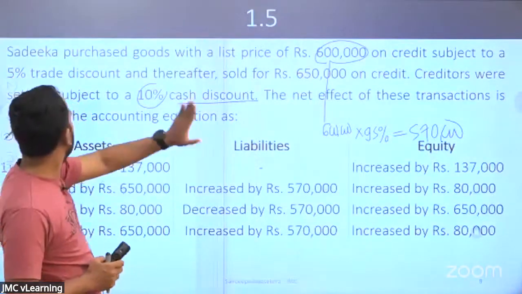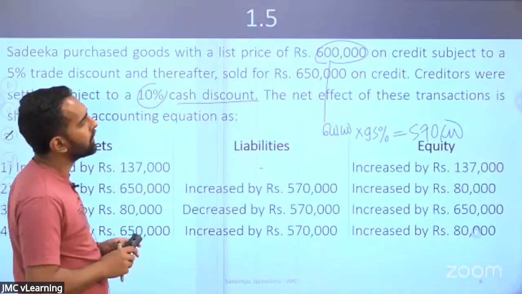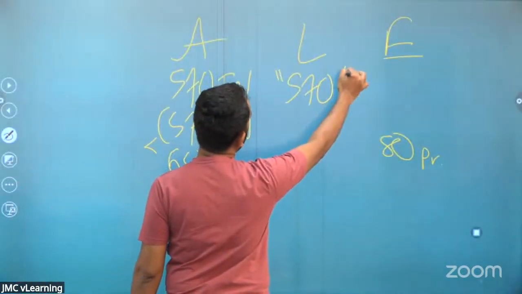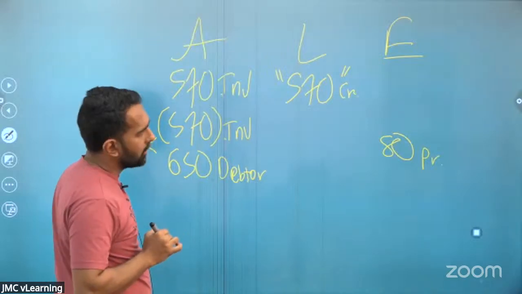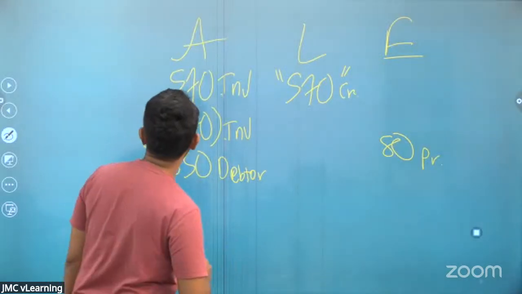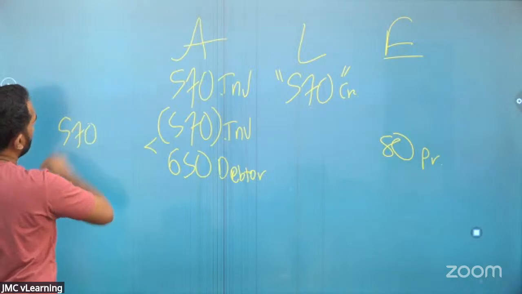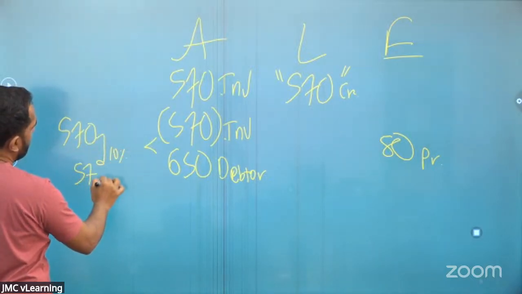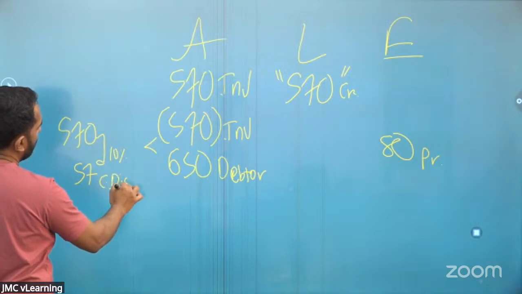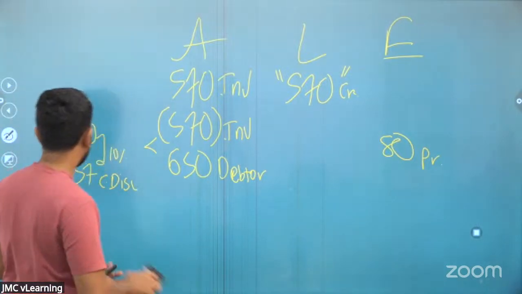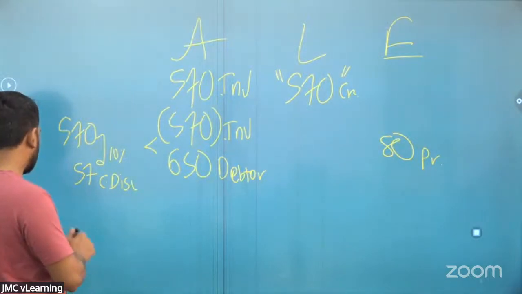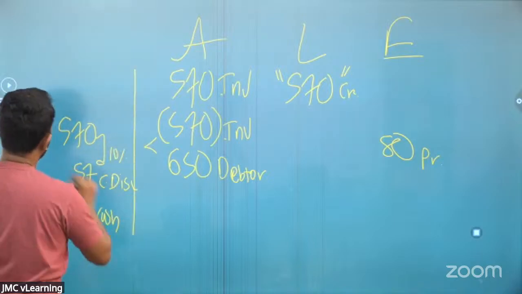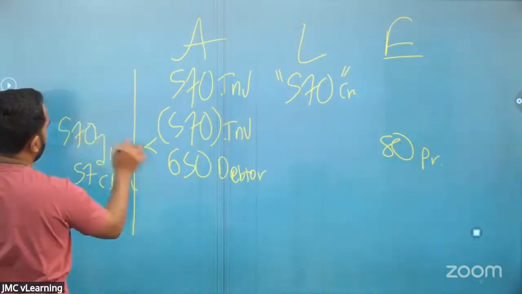They say creditors were settled subject to a 10% cash discount. Now the creditor balance is 570. This has been settled subject to a 10% cash discount. 10% of 570 is 57. This is the cash discount. After the discount, 570 minus 57 is 513, which is what you are going to pay in cash.